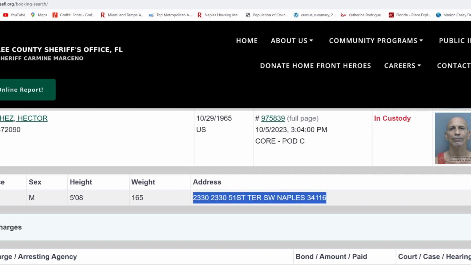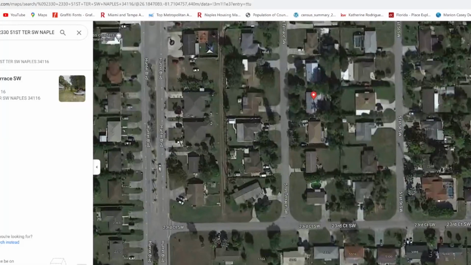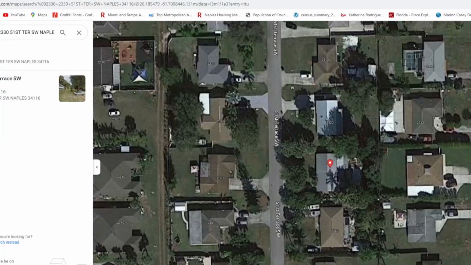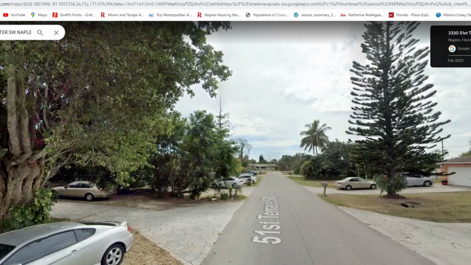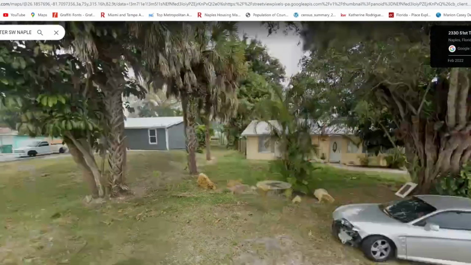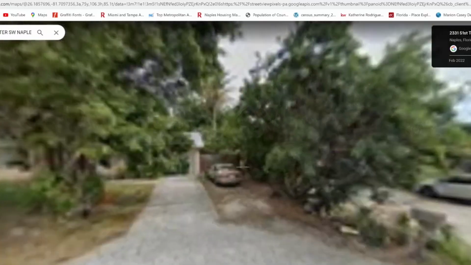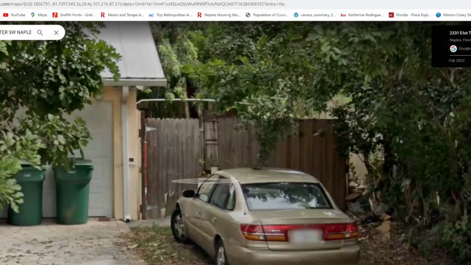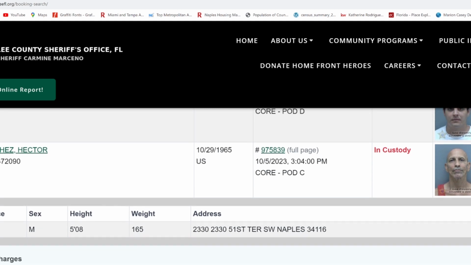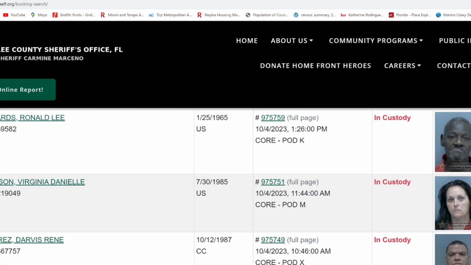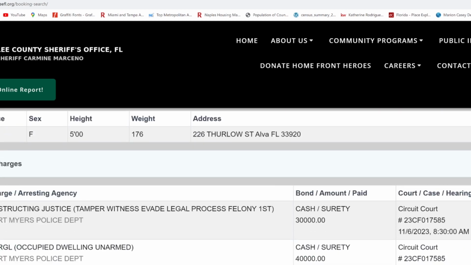It gives you exactly his address. He's living in Golden Gate City. Let's see what his house looked like. I love how you get so much information. So he's living in the hood. He's not living all that good. Is he driving a Saturn? He went for $20,000 to $100,000, so he was making big moves. Is that a girl with a teardrop tattoo? My goodness, what did she do then, you know?